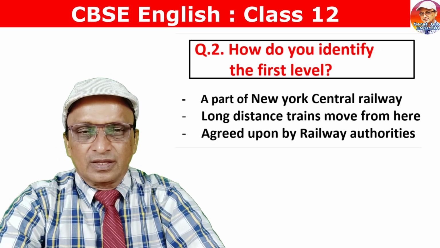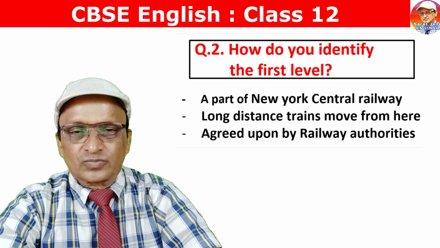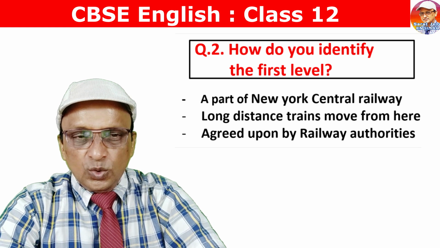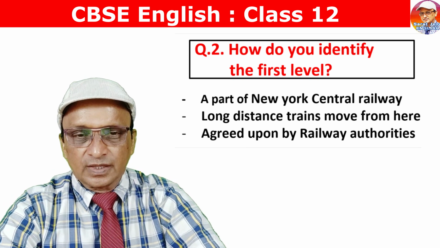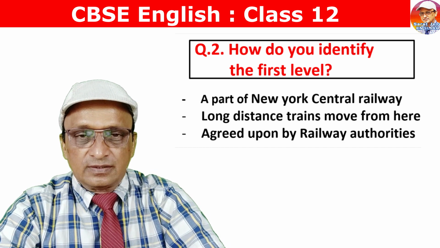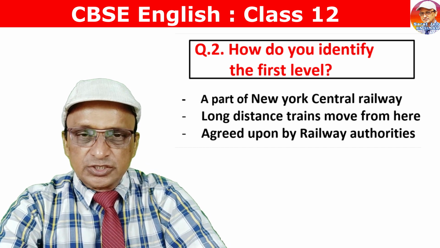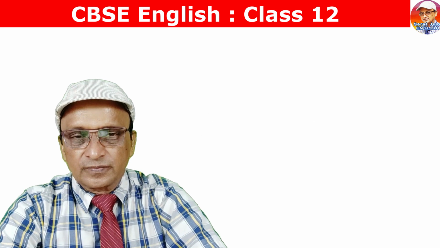Question number 2. How is the first level identified? The first level is a part of New York Central Railway. Long distance trains move from this first level, and the first level has its definite existence. It is agreed upon by American authorities.